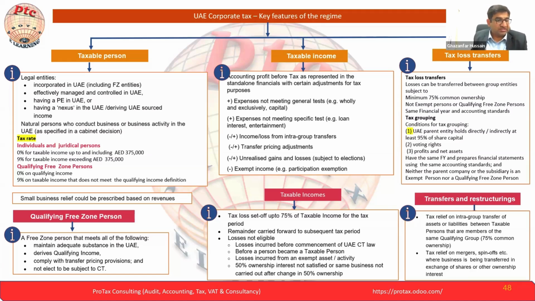This we discussed in the first session. If it is an LLC company and the salaries are at arm's length, it is an allowable expense subject to the ALP rule. But if it is a natural person's sole establishment, then it is not a deductible expense. Whatever salary you pay to the owner, shareholder, director, or their connected person, in terms of the natural person, it will not be deductible. But in terms of the LLC or juridical person, and juridical persons have 2-3 types, yes, it will be deductible.